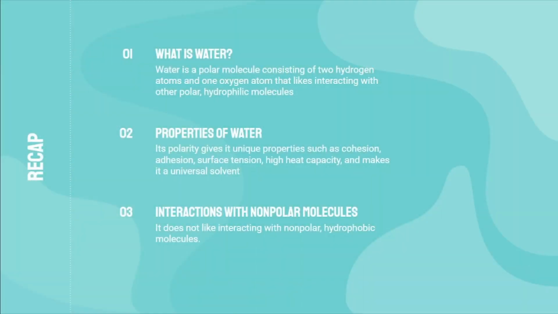So what did we learn in this video? First, we learned what water is. Water is a polar molecule consisting of 2 hydrogen atoms and 1 oxygen atom that likes interacting with other polar hydrophilic molecules. Second, we learned that the polarity of water gives it a few unique properties, such as cohesion, adhesion, surface tension, high heat capacity, and it makes it a universal solvent. Finally, we learned that water does not like interacting with nonpolar hydrophobic molecules.